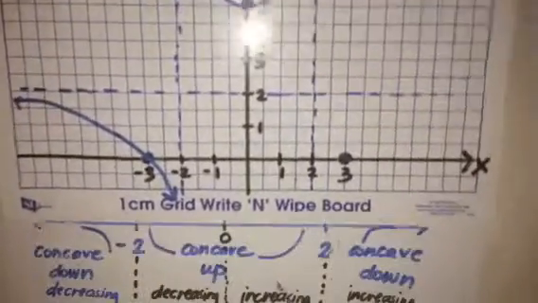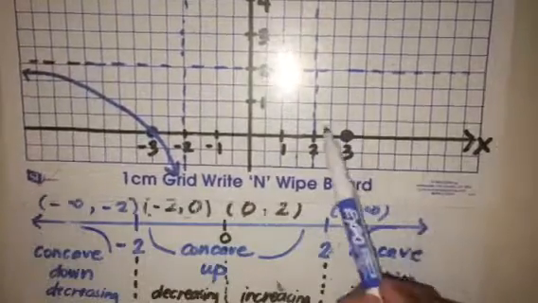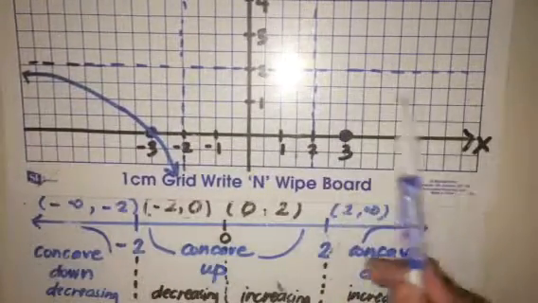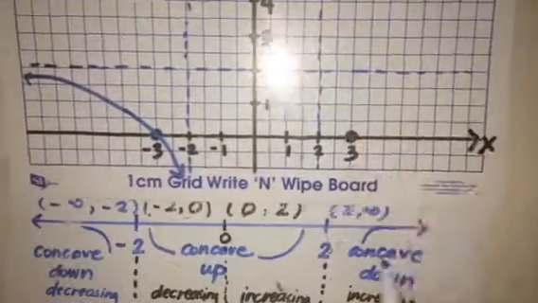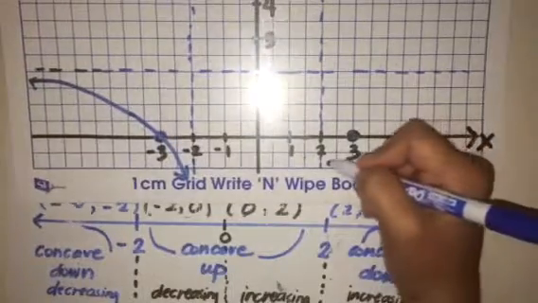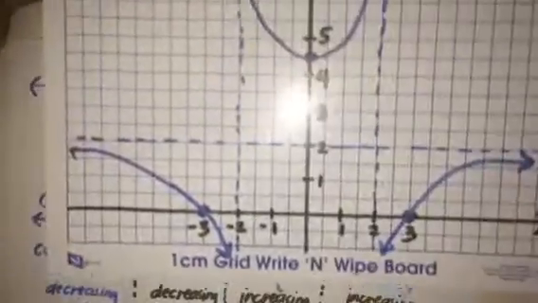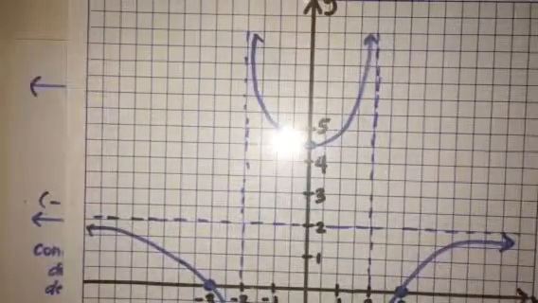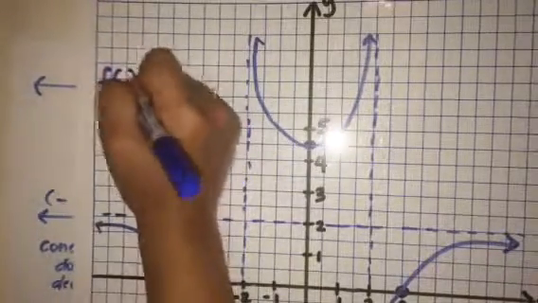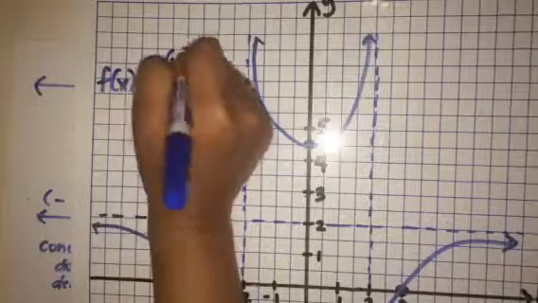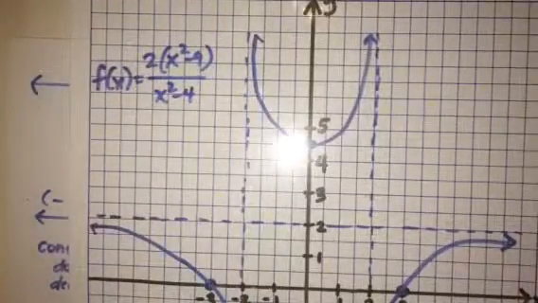Okay, and last but not least, from 2 to infinity, it's going to be concave down. And from 2 to infinity is going to be this section right here. And we know that it will pass through this point. So it's going to be on this shape. And that is the graph of the function 2x squared minus 9 over x squared minus 4.